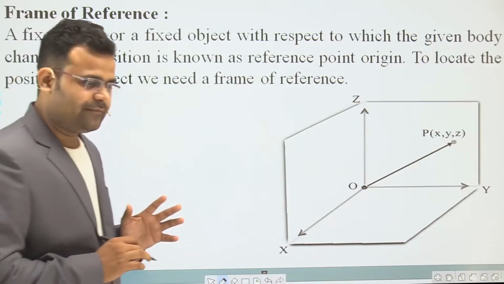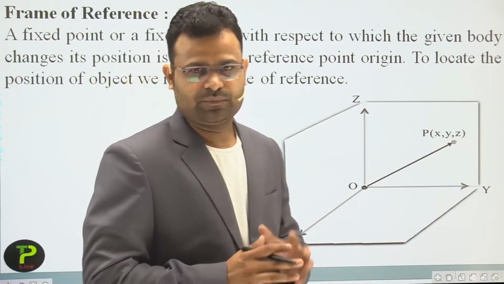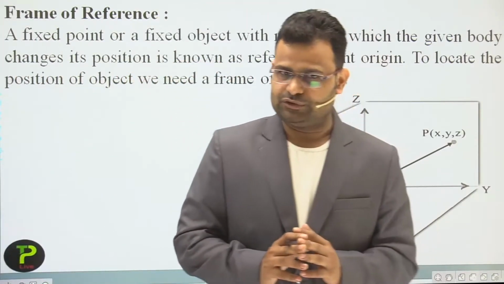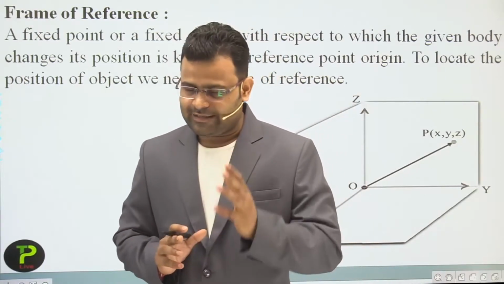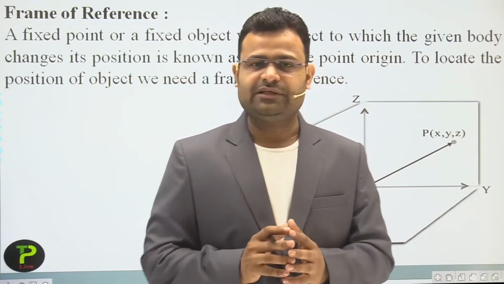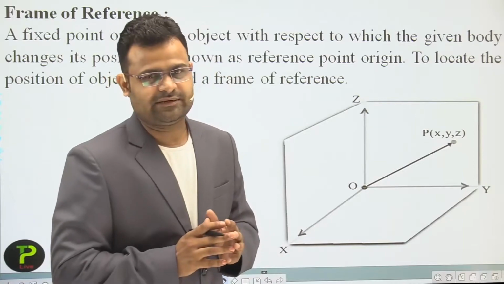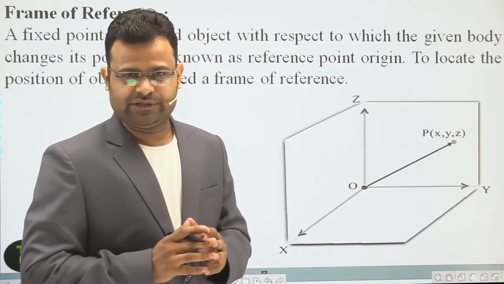Practically, we have 3-dimensional motion: first is 1 dimension, second is 2 dimensions, and last is 3-dimensional motion.